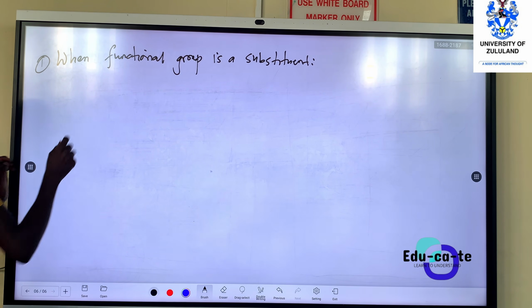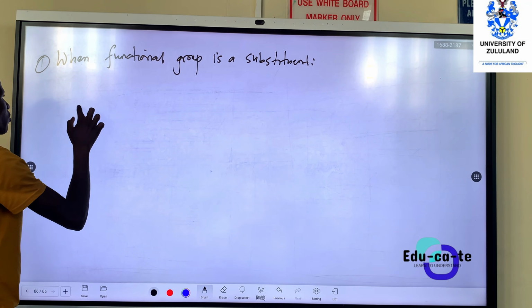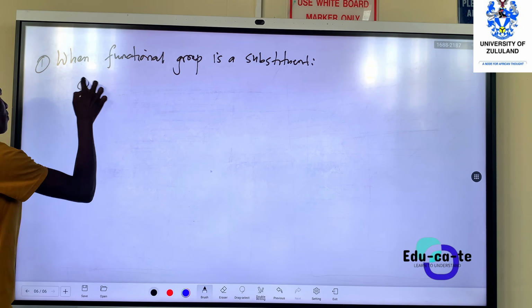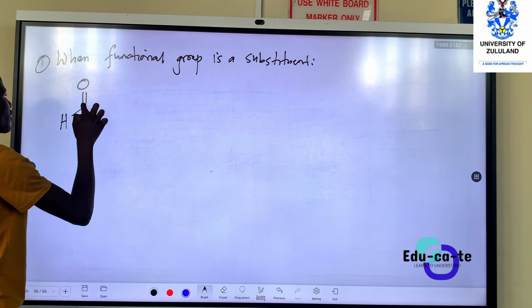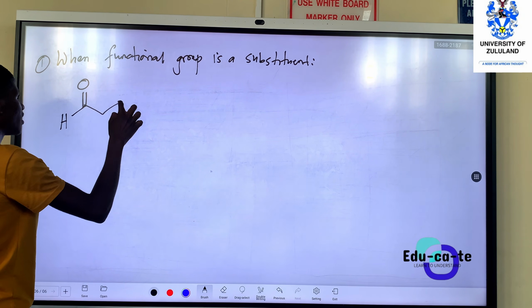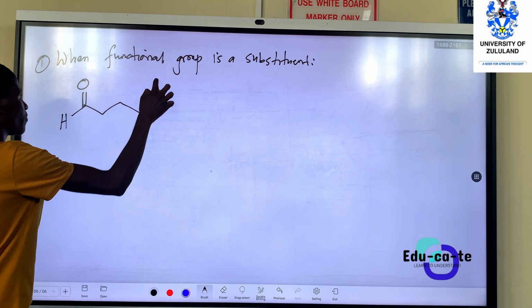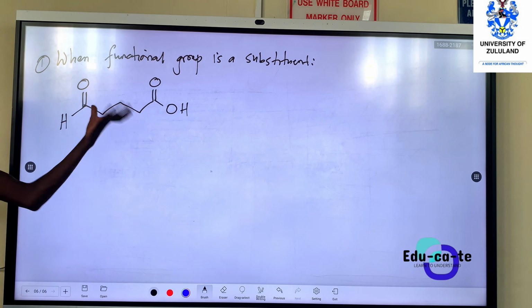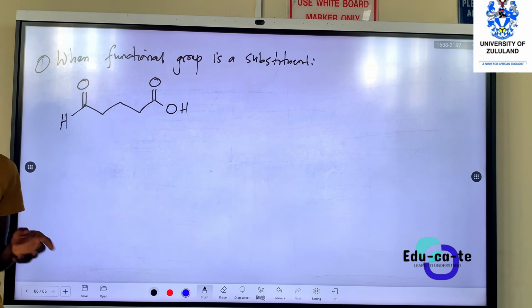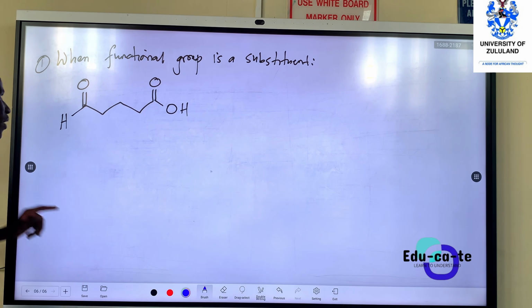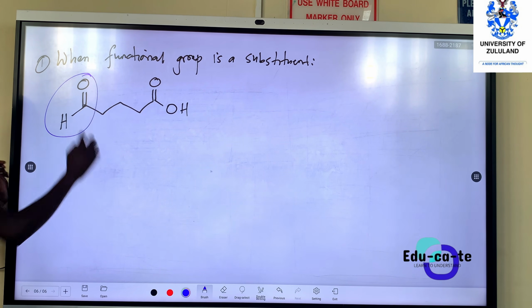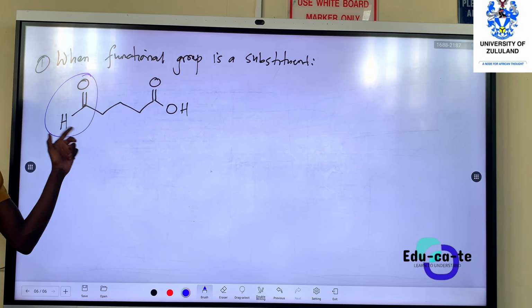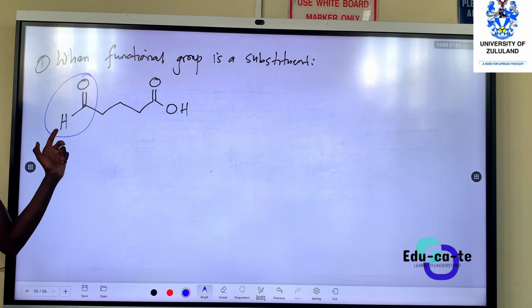Let's say we have this compound that has a carbon double bond oxygen bonded to hydrogen, and then carbons, and then bonded to O, bonded to OH. So now the compound contains two functional groups, right? On one side we have the functional group for an aldehyde.